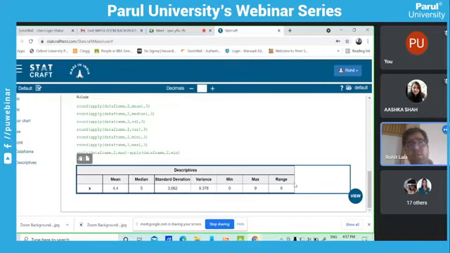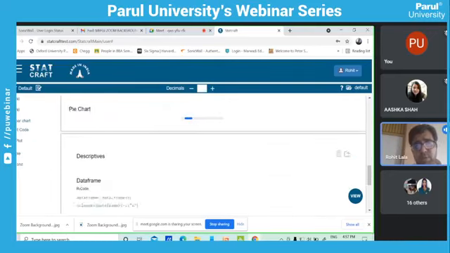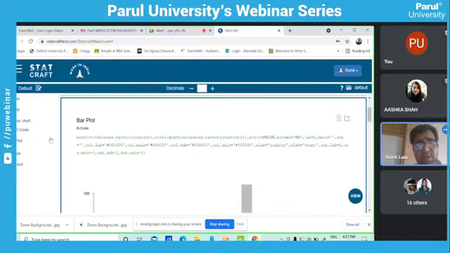And dear students, software is just a tool. Don't stick to any software, just learn the methodology and interpretation, so that with any software, or even manually, you can calculate and get the idea. This way you can also prepare a bar plot of this data.